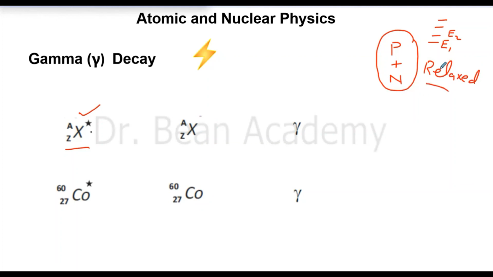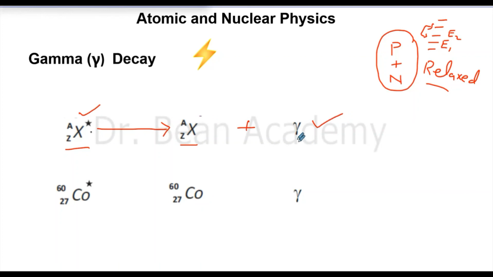If they want to go back to the lowest energy level, they emit that energy, because now they are a bit excited within the nucleus. As a result, we have gamma decay. It will become a more stable nucleus by releasing a gamma ray.